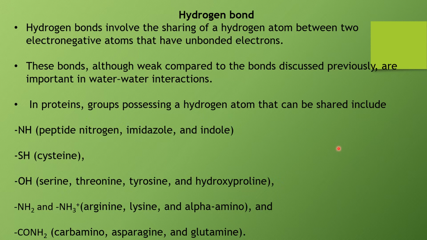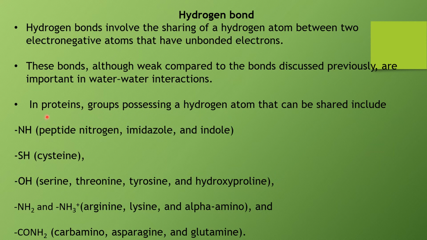Now coming to the second interaction, that is hydrogen bond. Hydrogen bond involves the sharing of a hydrogen atom between two electronegative atoms that have unbonded electrons. These are also weak interactions. Always remember, non-covalent interactions are weak interactions. If a single non-covalent interaction is present, then it's a very weak interaction, but combined they have a very strong effect.